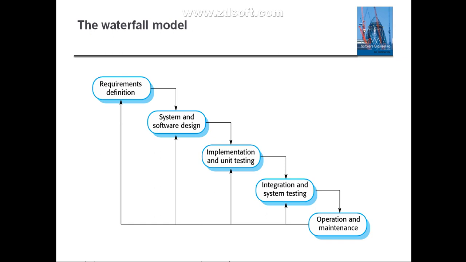As already told, the waterfall model has separate and distinct phases. There are separate phases for specification and development. Clear? These are the different phases, or different activities, included within the waterfall model.